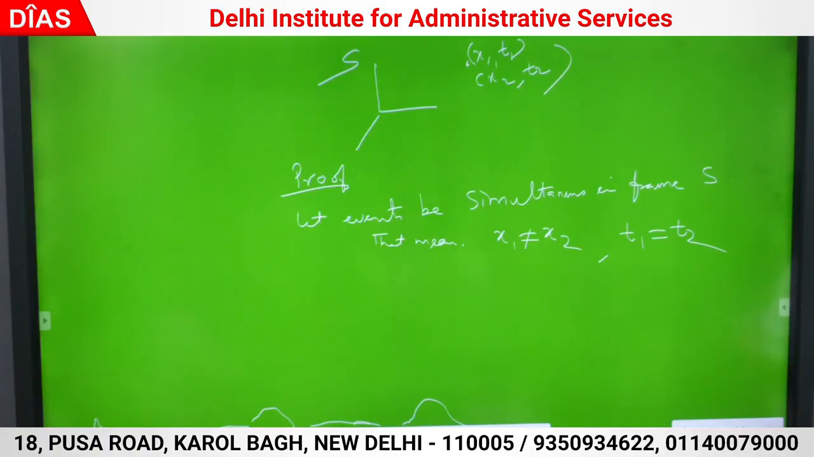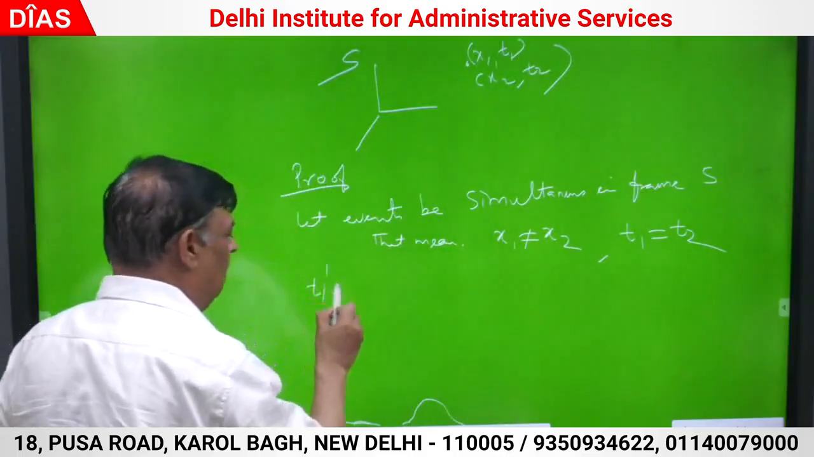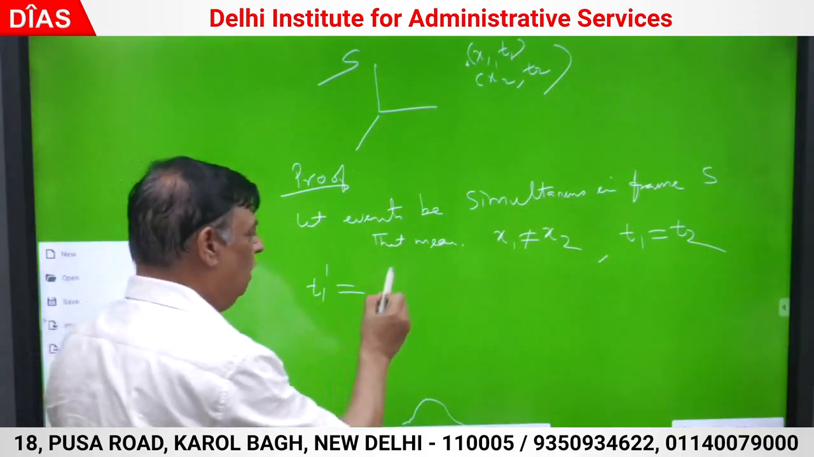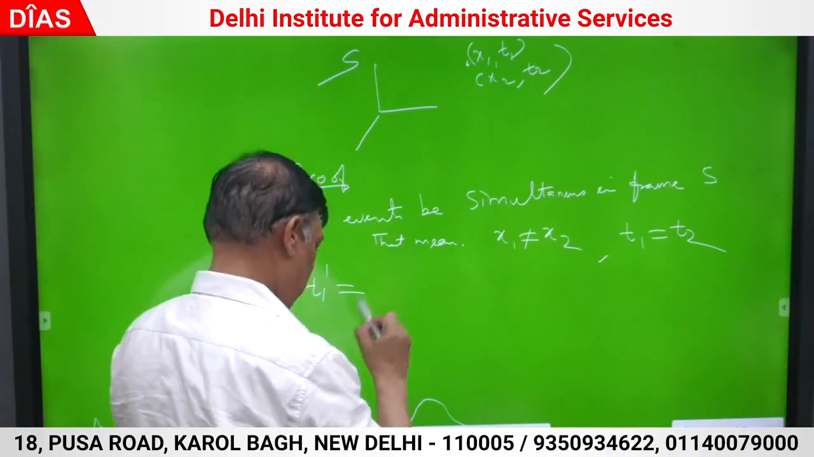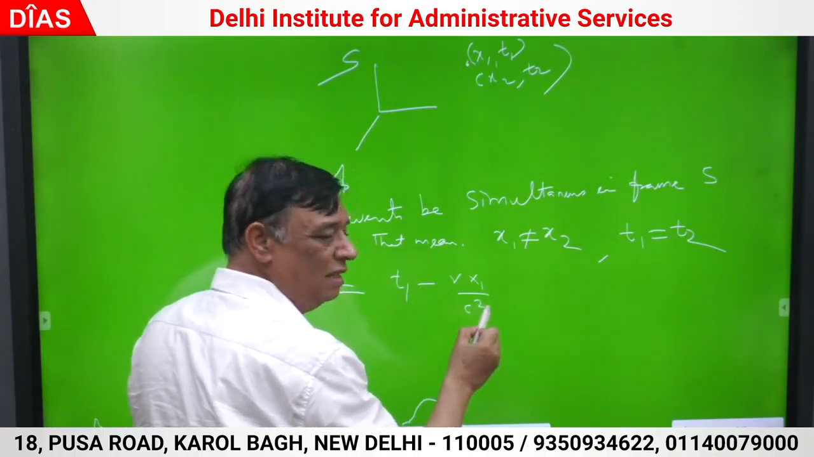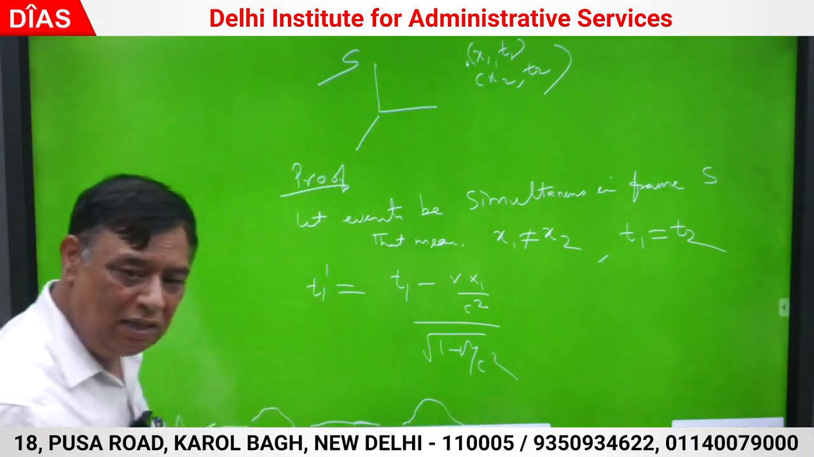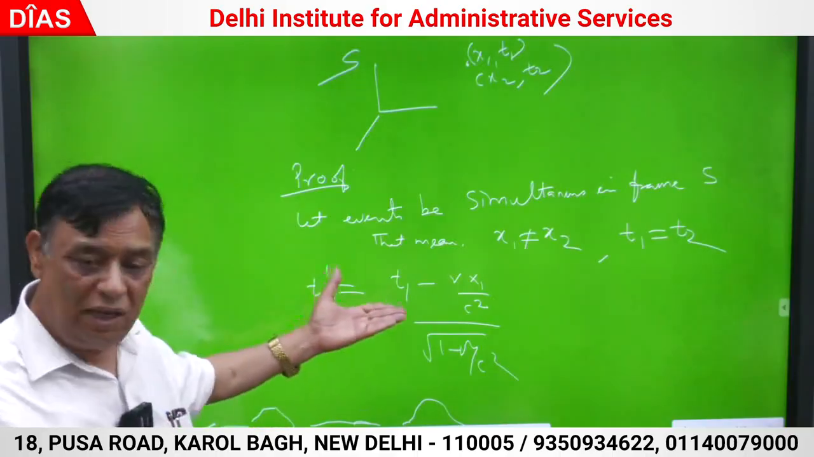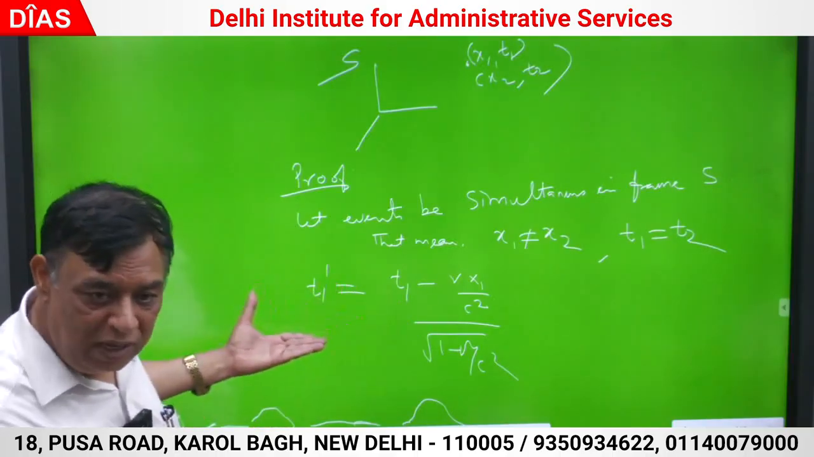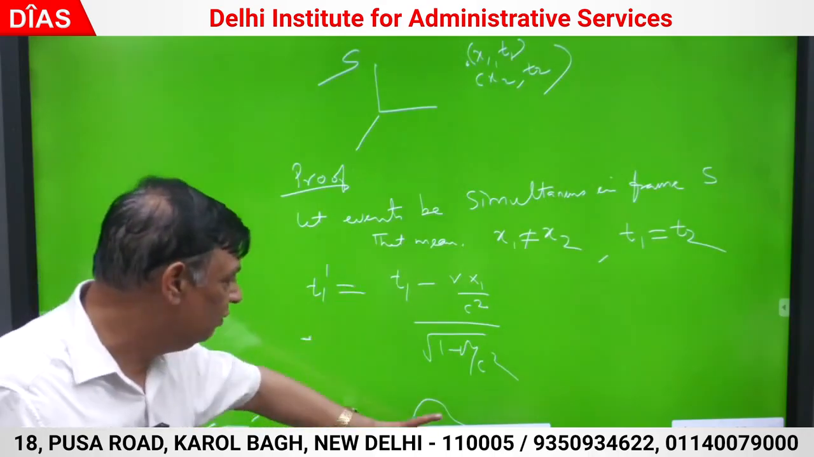I require t1 dash and t2 dash. They will be obtained from the Lorentz transforms. So what is t1 dash? t1 dash equals (t1 minus V x1 by c square) upon root of (1 minus V square by c square). The same event t1 measured in frame S dash becomes t1 dash, and it occurs at t1 dash as given.